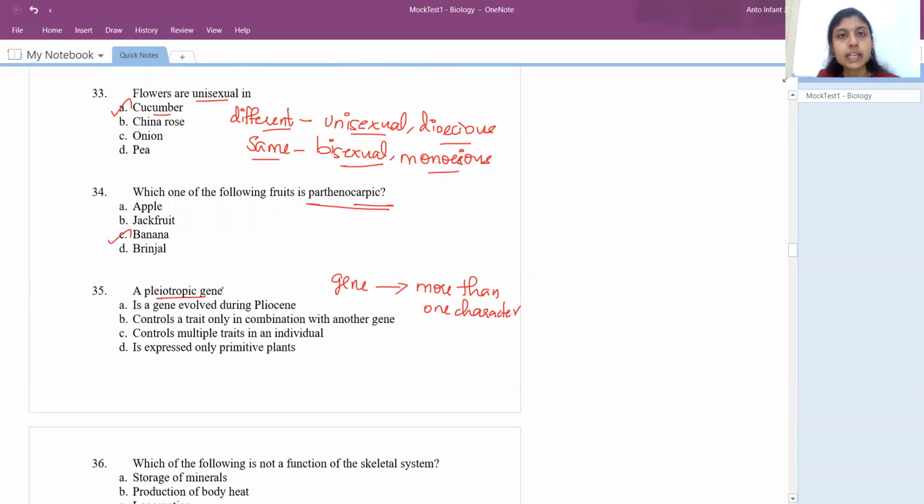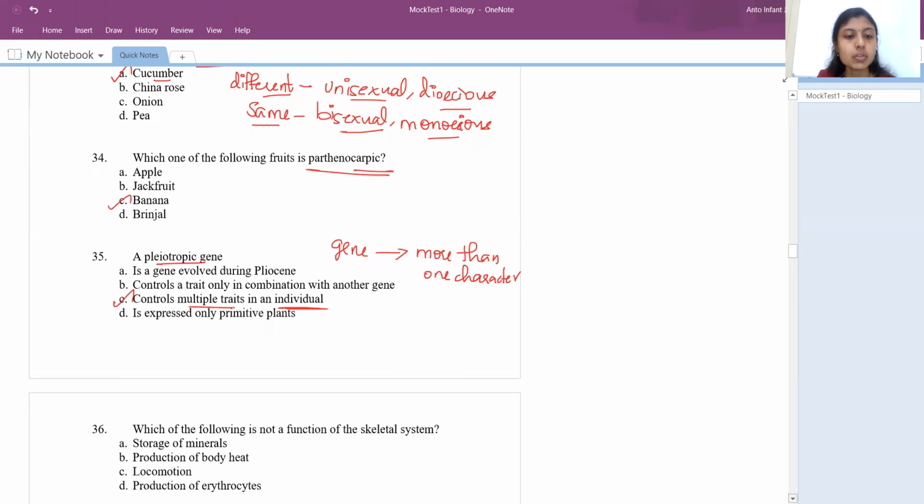For example, you can take phenylketonuria, a disorder caused by the absence of an enzyme which converts phenylalanine into tyrosine. The options are: controls a trait only in combination with another gene; is a gene involved during pleiotropy, controls multiple traits in an individual; is expressed only by parental plants. So the answer is C, controls multiple traits in an individual. More than one character, right?